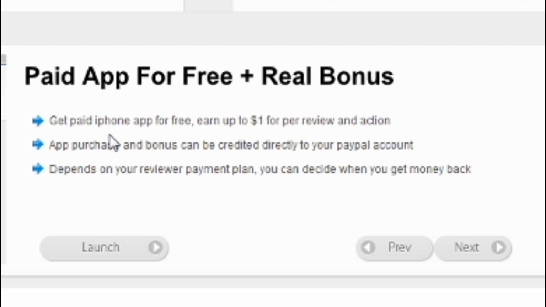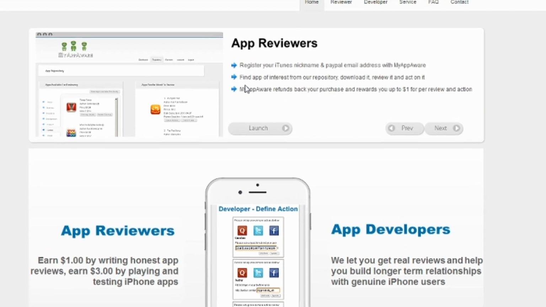You can see get paid iPhone apps for free, earn up to $1 per review for each app you review. App purchase and bonus can be credited directly to your PayPal account. This is PayPal cash. You can earn your PayPal cash directly to your PayPal account, then withdraw it to your local bank. It's very simple, right? Depending on your reviewer payment plan, you can decide when you get your money back. So this one is for app reviewer.